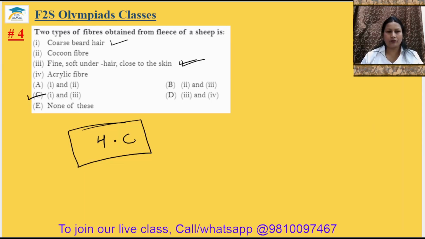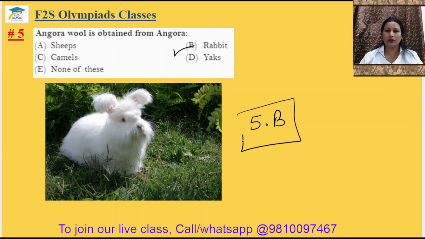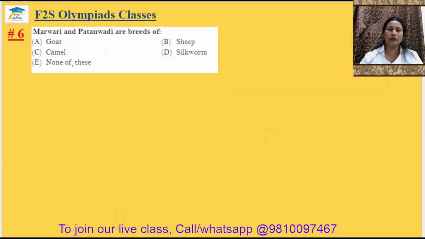Question number 5. Angora wool is obtained from Angora. Angora is a type of rabbit. Okay, the fifth answer will be B. Fifth answer is option B. Question number 6. Marwari and Patanwari are the breeds of. So Marwari and Patanwari are the breeds of sheep. So question number 6, the answer should be B.